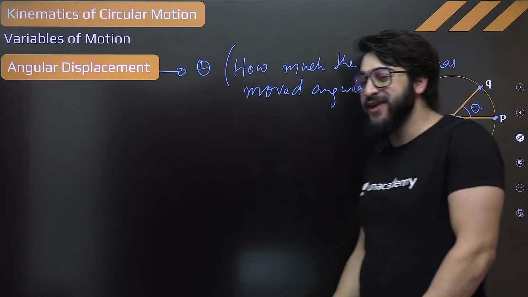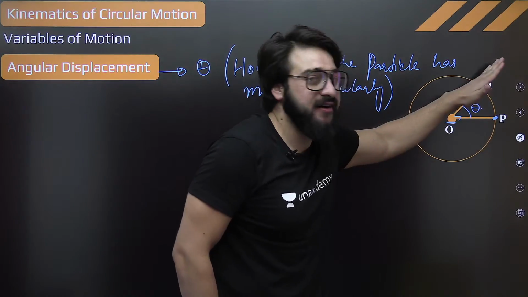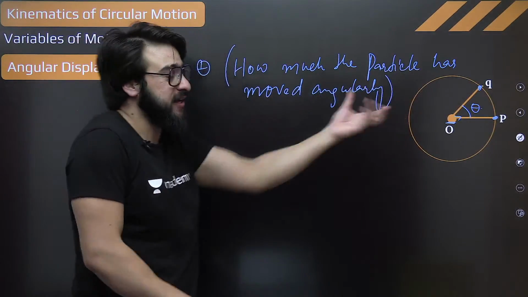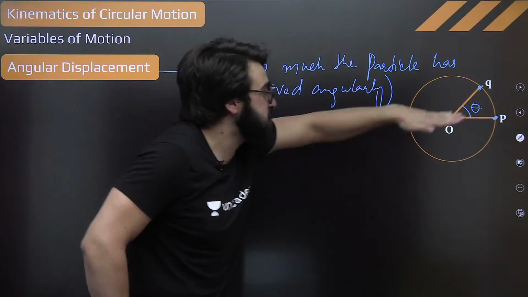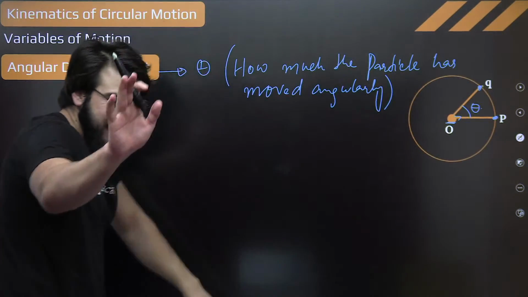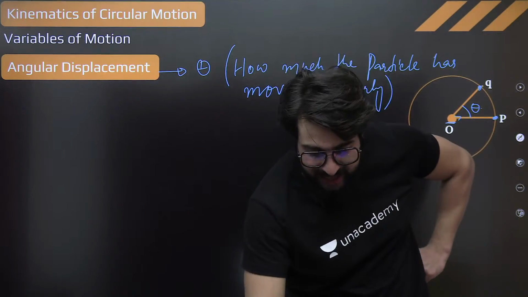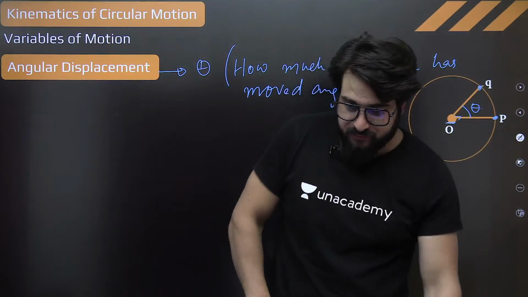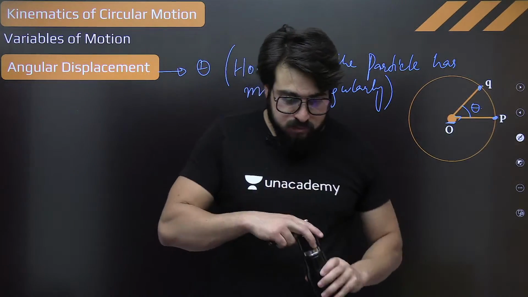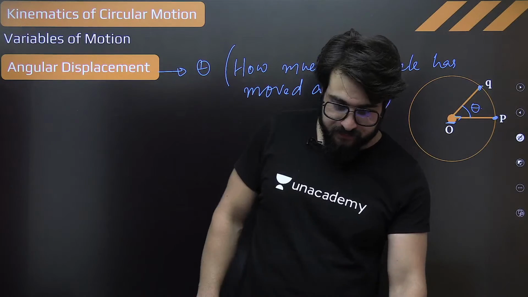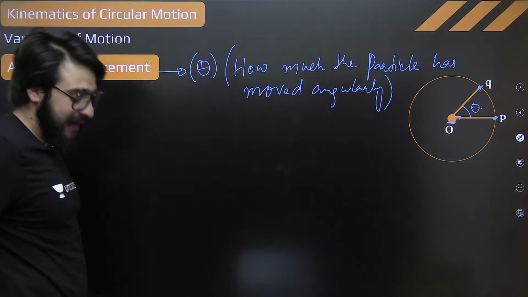Now you will ask, sir, what is angular position? Where exactly this is with respect to the reference line. What was the position over here? Same is the case over here. So this is what we call the angular displacement. How much has been the angular displacement in this case? How much the particle exactly has moved angularly, okay? So basically we represent this with what? That is nothing but theta.